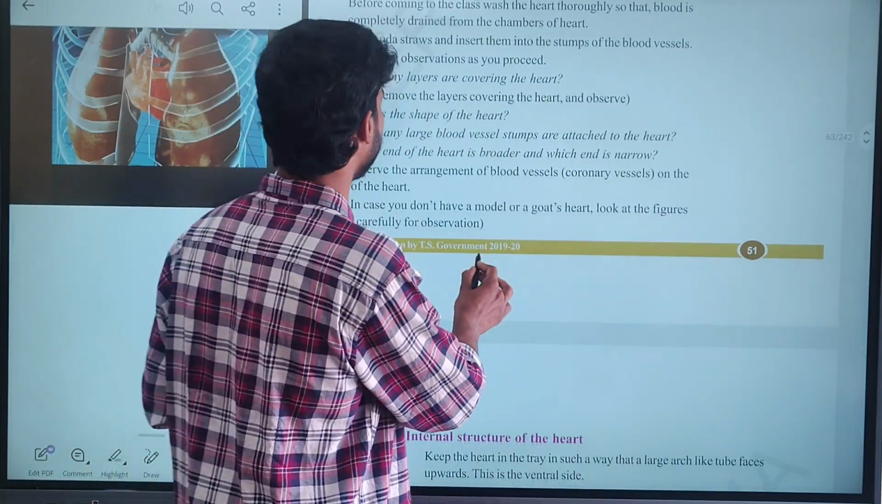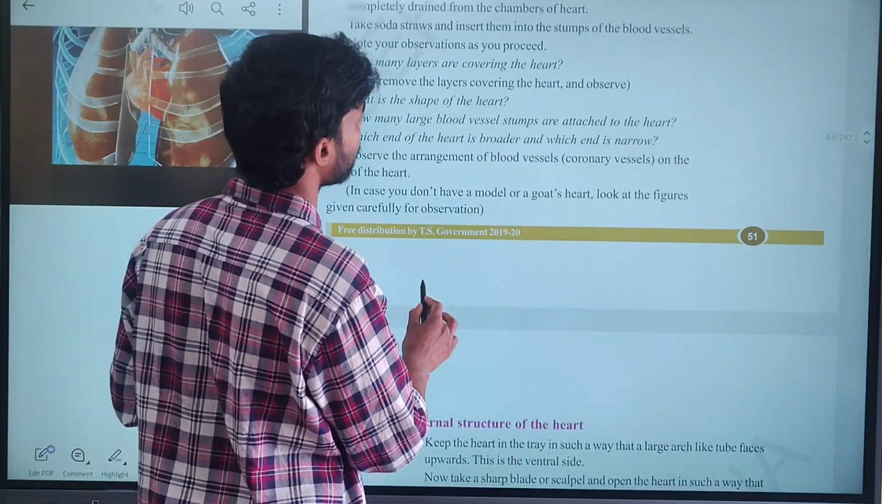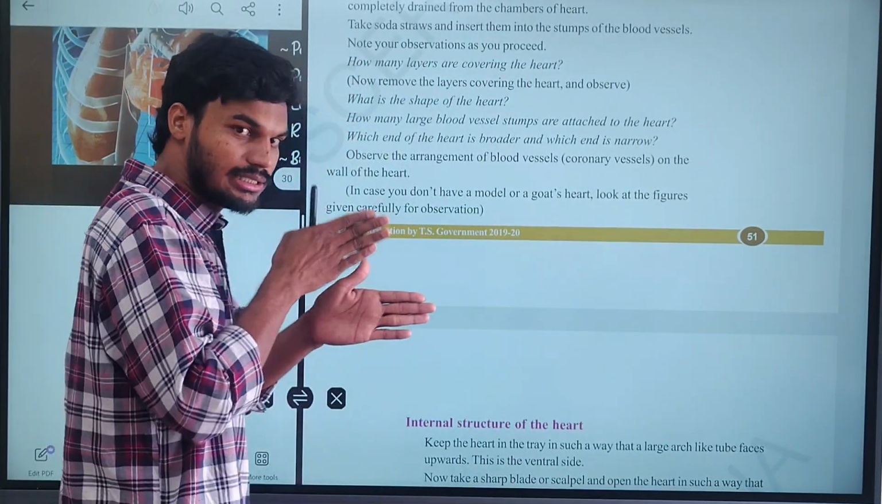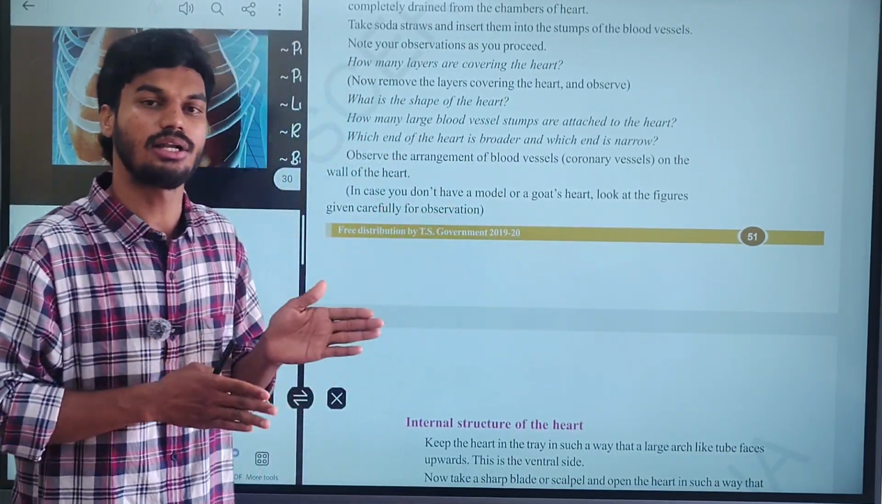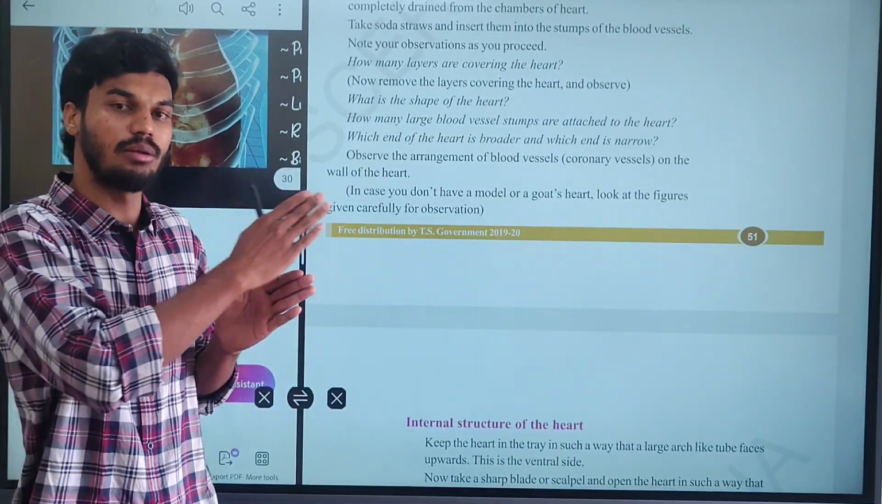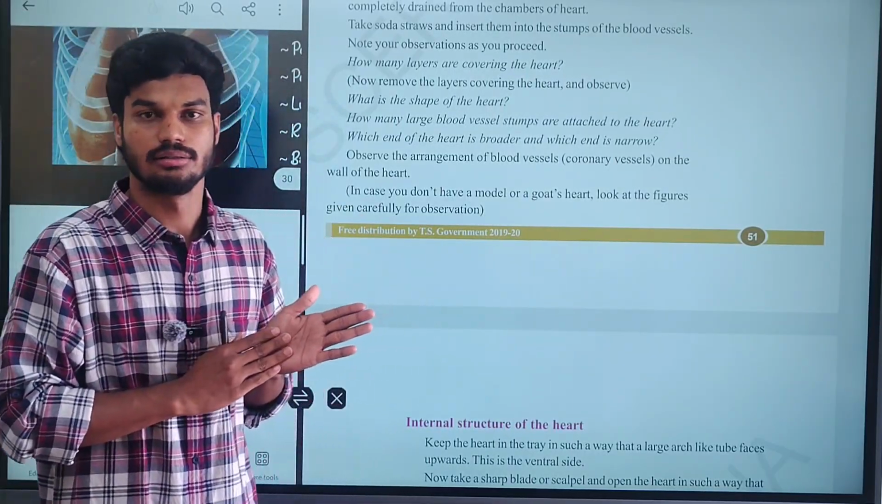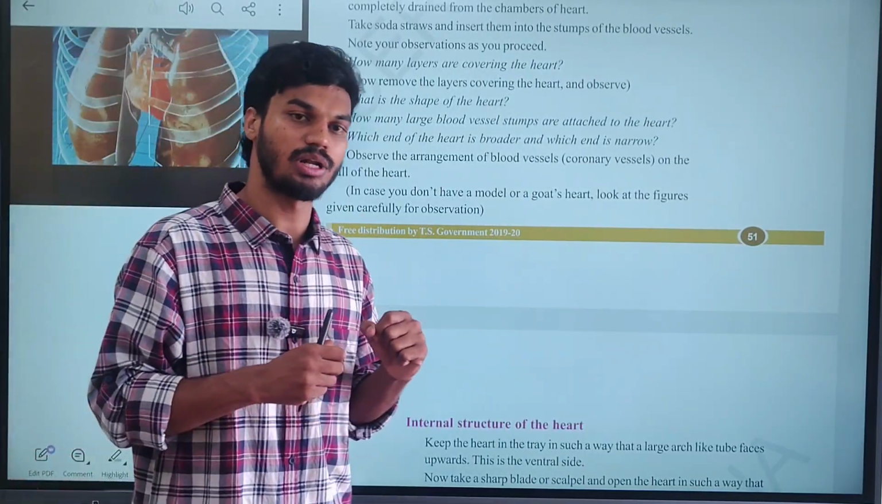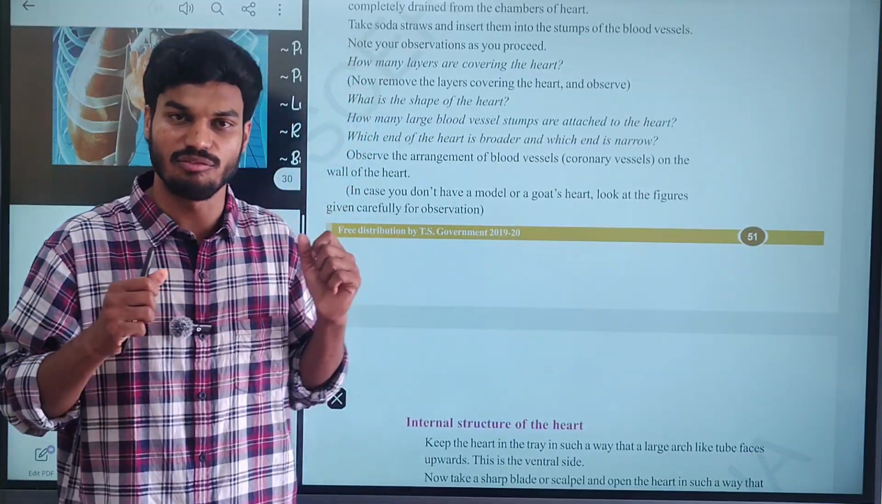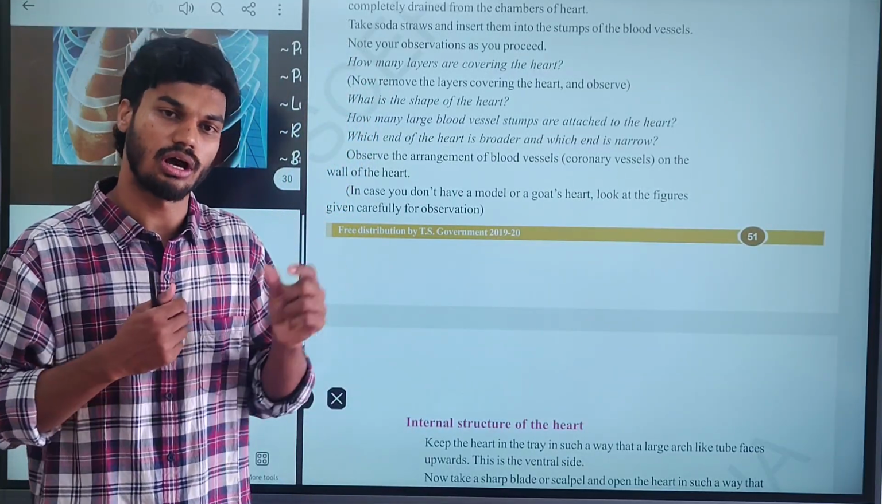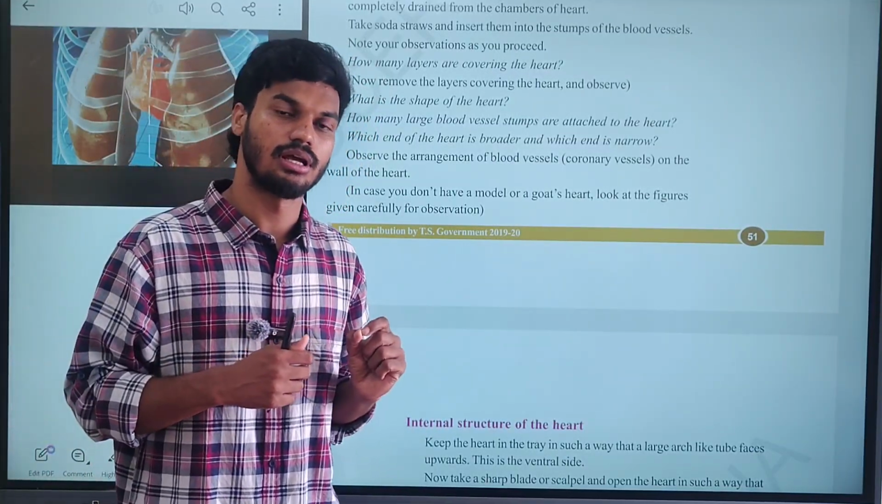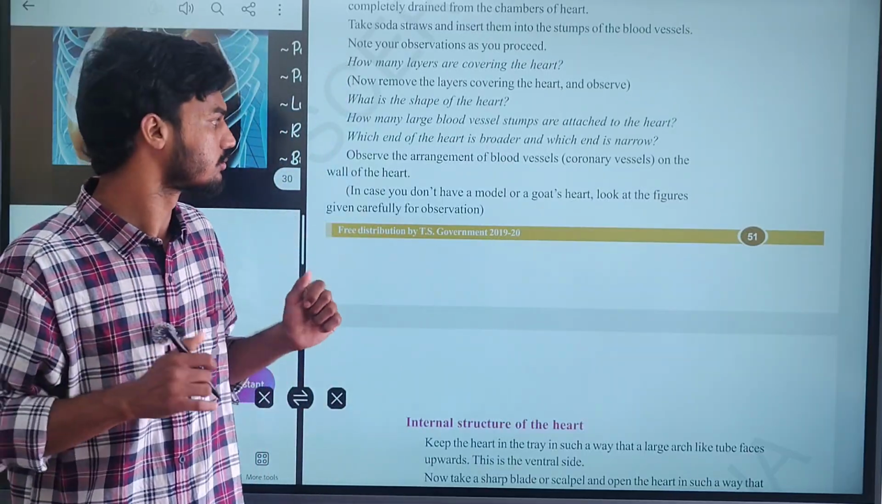Clear? After that, cut the heart into a dissection area with the help of the sharp blade. Before doing this experiment, you have to wear safety gloves, use the forceps, and wear a mask.